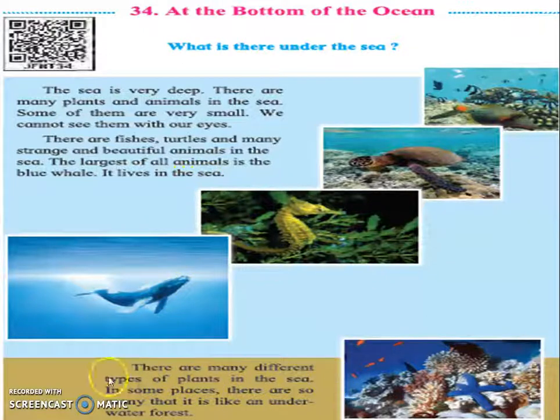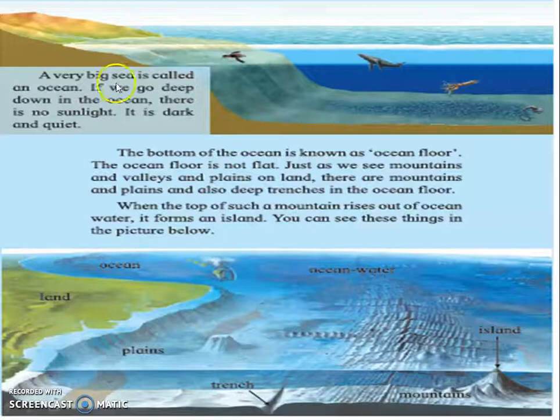There are many different types of plants in the sea. In some places there are so many that it looks like an underwater forest. A very big sea is called an ocean. If we go deep down in the ocean, there is no sunlight. It is dark and quiet. The bottom of the ocean is known as the ocean floor. The ocean floor is not flat.